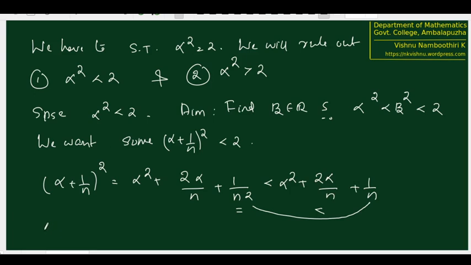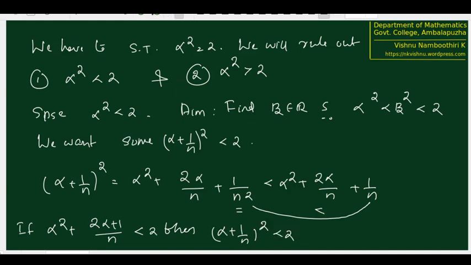Rewriting that, alpha square plus (2 alpha plus 1) by n. If this is less than 2, then alpha plus 1 by n whole square also will be less than 2. Now what about this alpha square plus (2 alpha plus 1) by n? We already know that alpha square is less than 2. This is not.